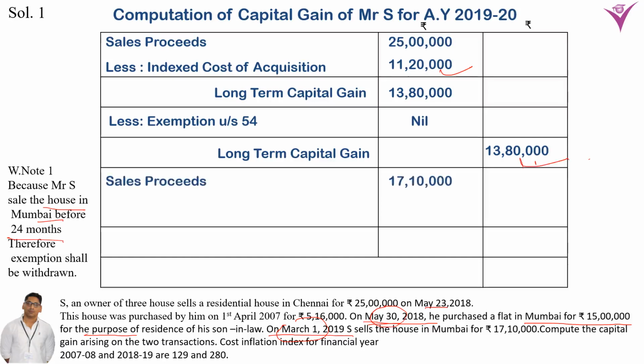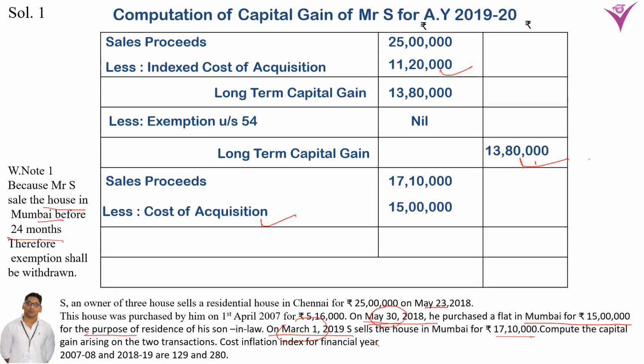Now, the second transaction is that he sold the house which he purchased on May 30, 2018, on 1st March 2019 for 17,10,000, which means not more than 36 months. Therefore, it is a short-term capital asset and only the cost of acquisition will be deducted.